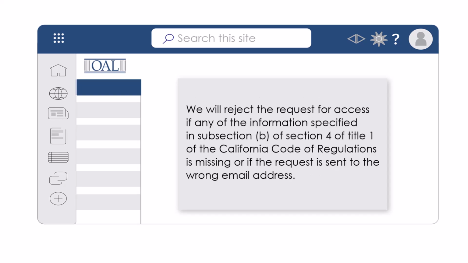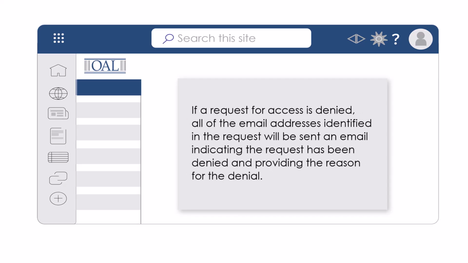We will reject the request for access if any of the information specified in subsection B of Section 4 of Title I of the California Code of Regulations is missing, or if the request is sent to the wrong email address. If a request for access is denied, all of the email addresses identified in the request will be sent an email indicating the request has been denied and providing the reason for the denial.